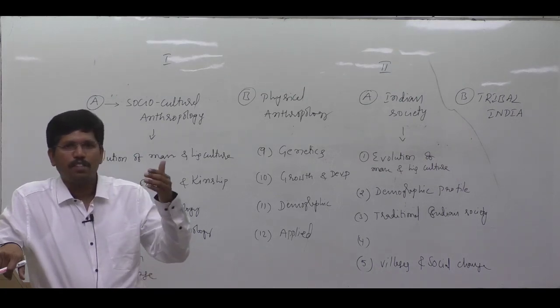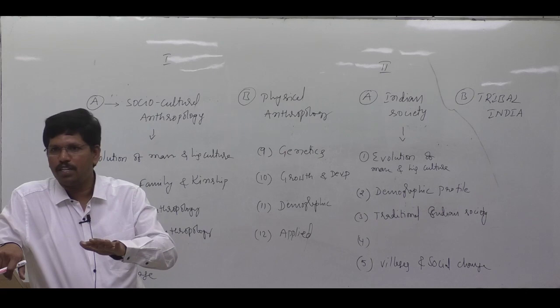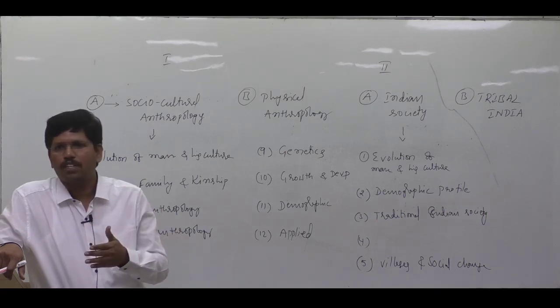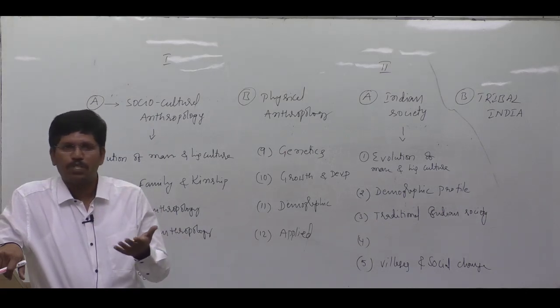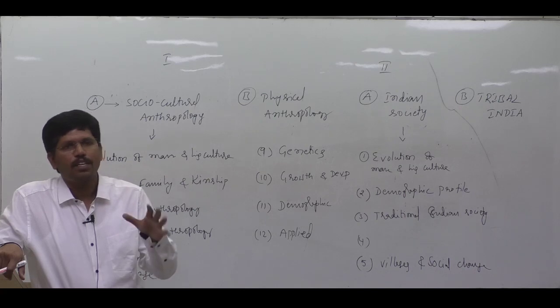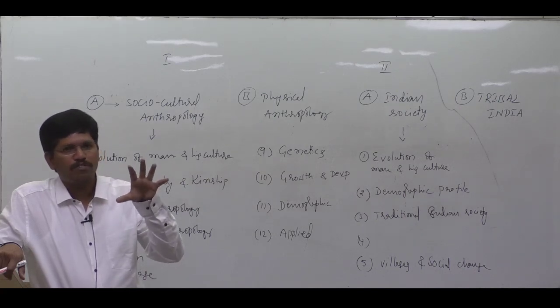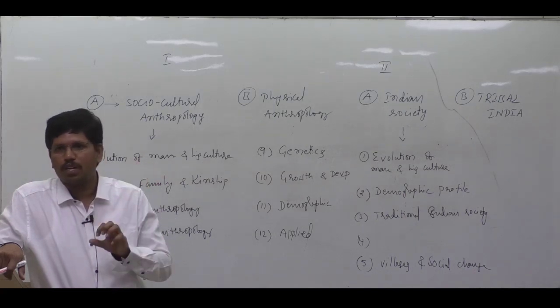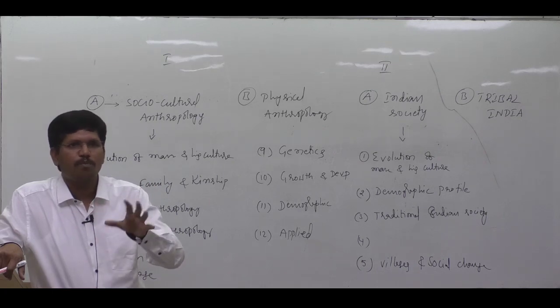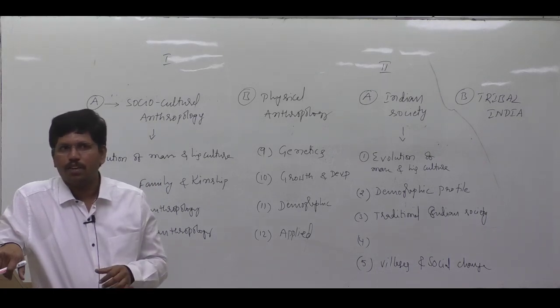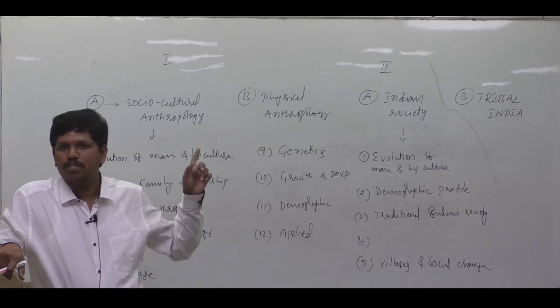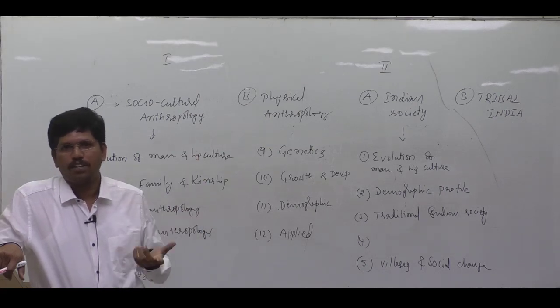Because of contact with the West, some modernization happened in India. They brought some technology into India: railways, postal services, communication, industries. Because of Westernization, some modernization happened, but entire modernization in India is not because of contact with the West. Metro, it is because of contact with Japan. Am I correct or not?